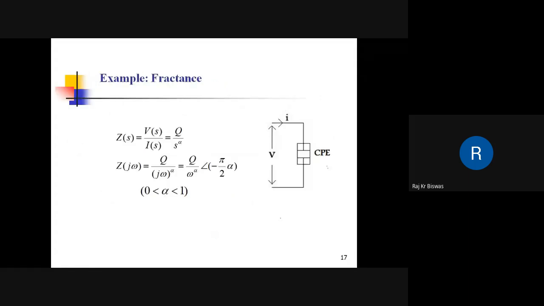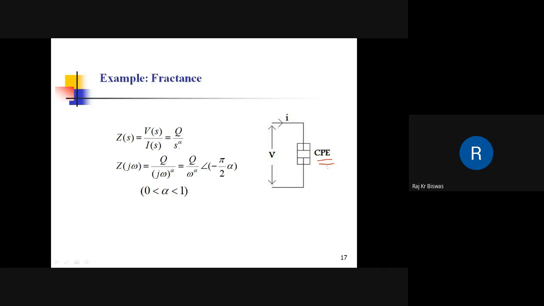Okay. So here is a fractance. This fractance is very similar to a two-terminal capacitor. Sometimes this is called a constant phase element, and this was developed at IIT Kharagpur. The impedance of this fractance is Q by S to the power alpha.